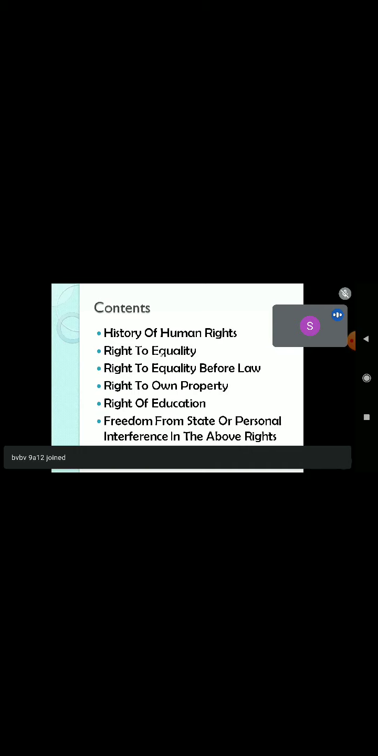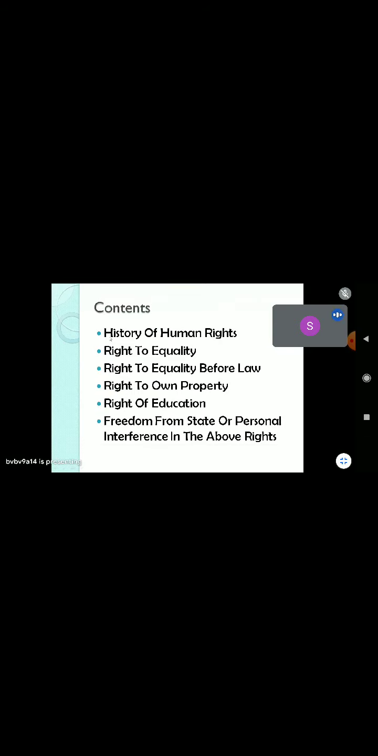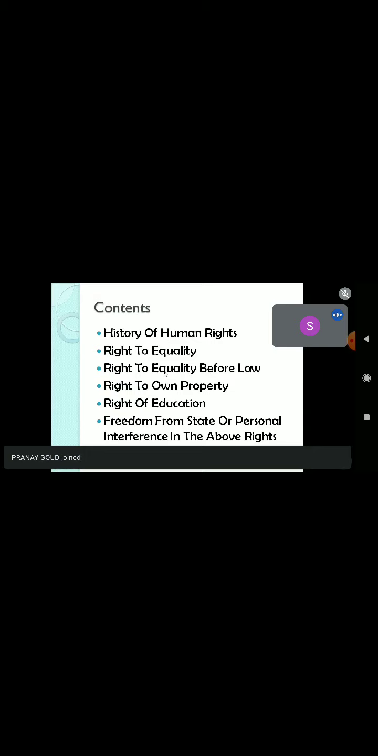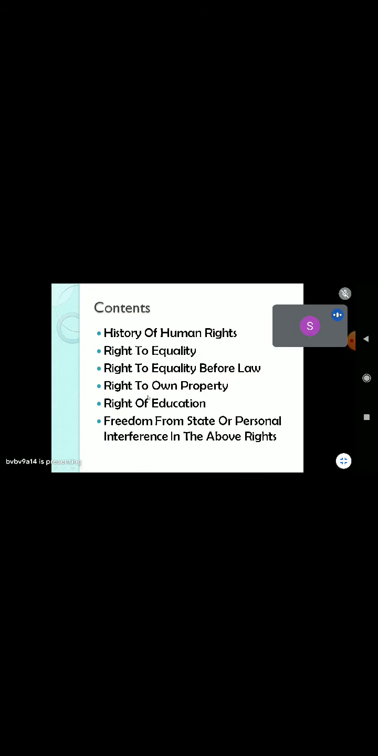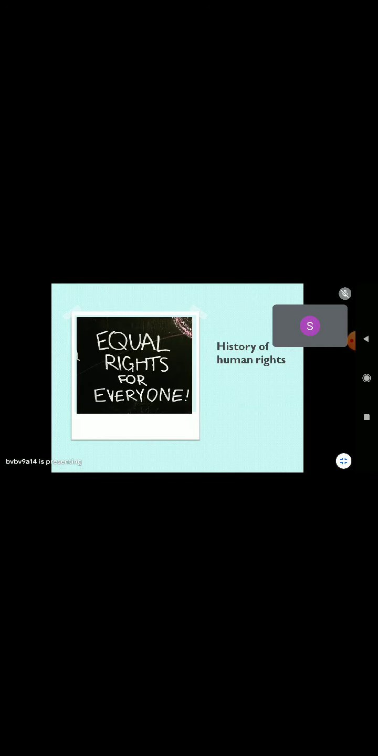The contents I will be explaining in this module are the history of human rights, right to equality before law, right to own property, right of education, and freedom from state or personal interference in the above rights. History of human rights.